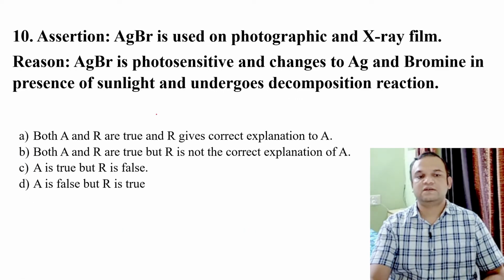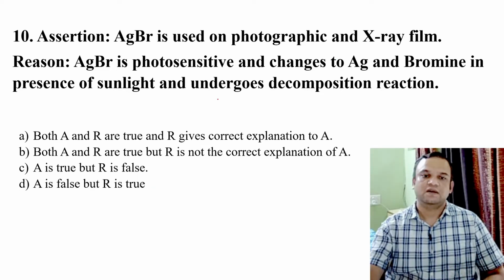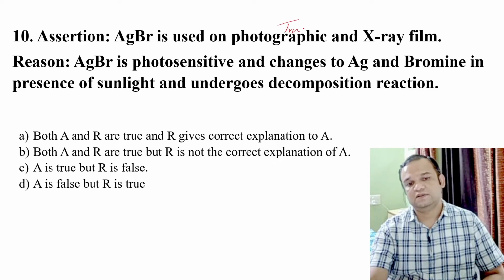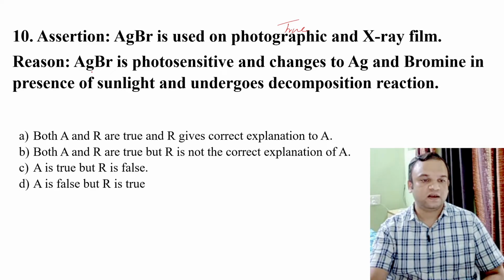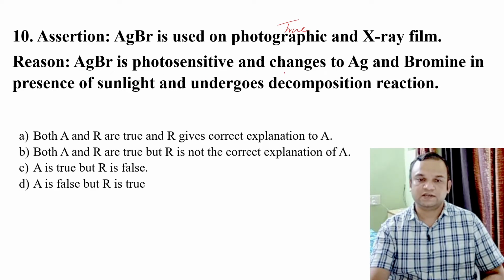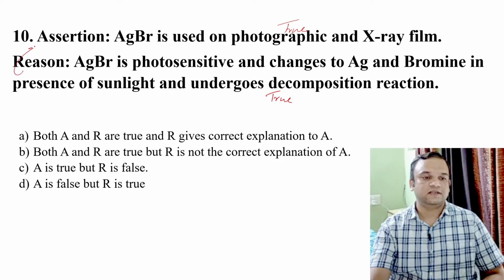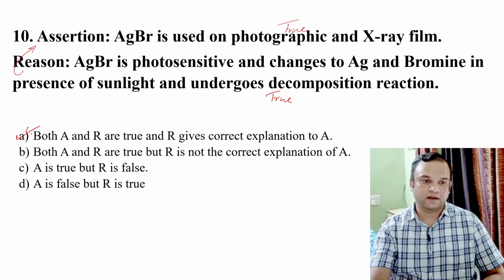The next question, the assertion states that AgBr, that is silver bromide, is used on photographic and X-ray films. Okay, so photolytic decomposition takes place when exposed to sunlight. So this particular statement is a true statement, and the reason states that AgBr is photosensitive and changes to silver and bromine in presence of sunlight and undergoes a decomposition reaction. So this is also a true statement, right? And that is why you can say the reason is giving explanation to the assertion, and option A will be the